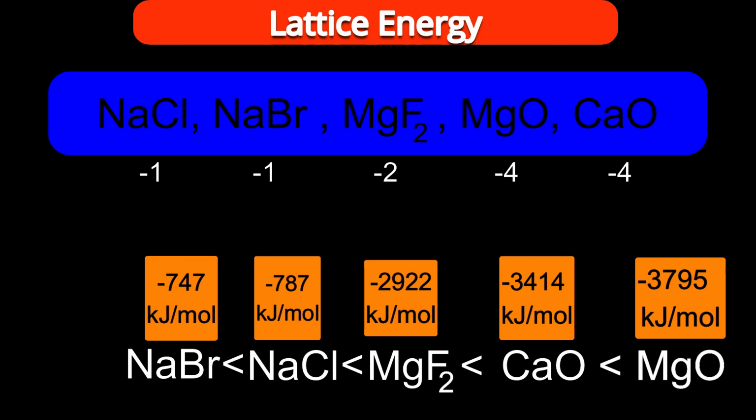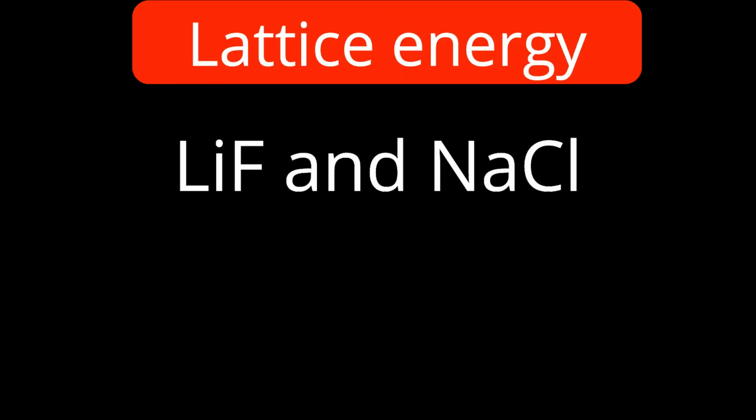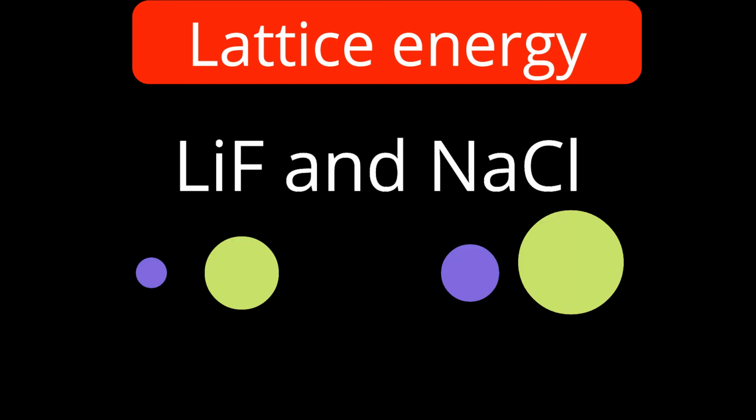Let us study one more example. Interesting. Lithium fluoride and sodium chloride. As per our logic, what do you think? Both have the same charge, means multiplication of charges is minus 1. Distance, if we see, then lithium plus is smaller compared to sodium plus. And about the anion, fluoride minus also is smaller. So the distance is smaller.